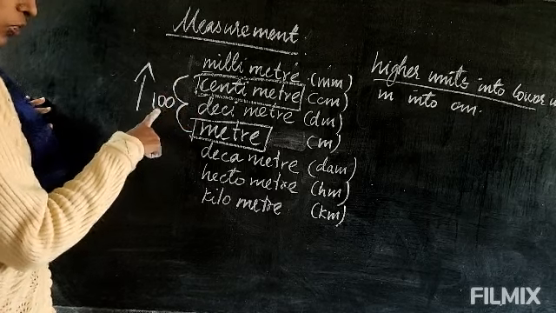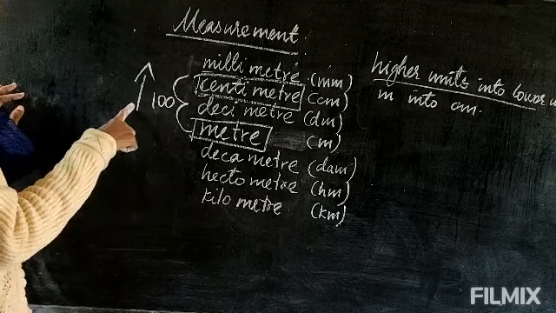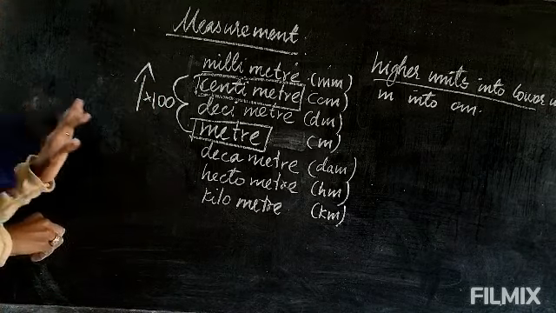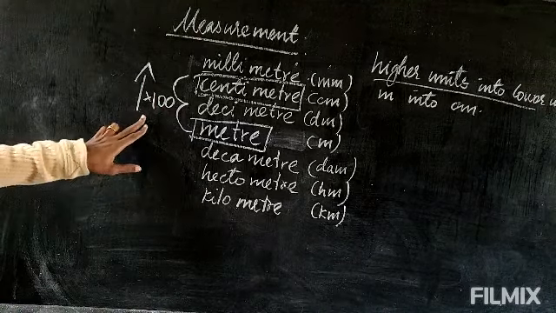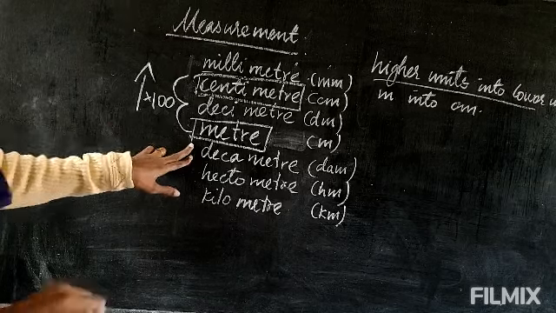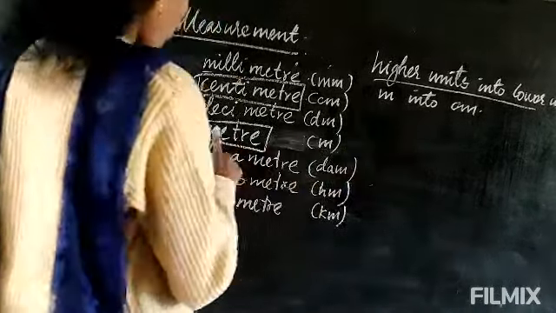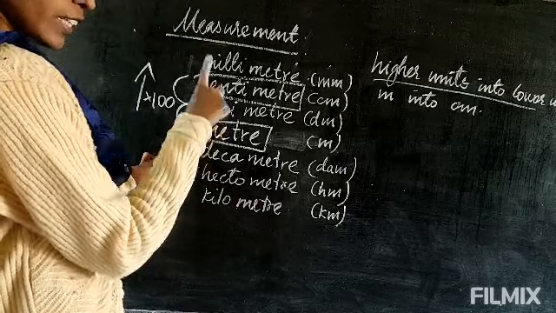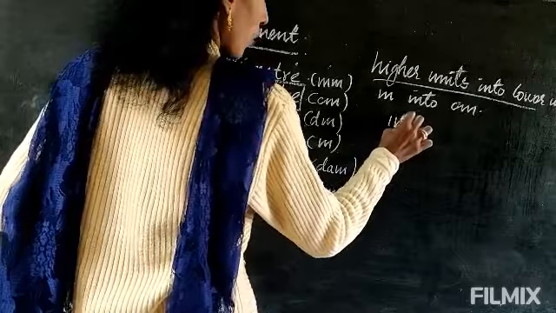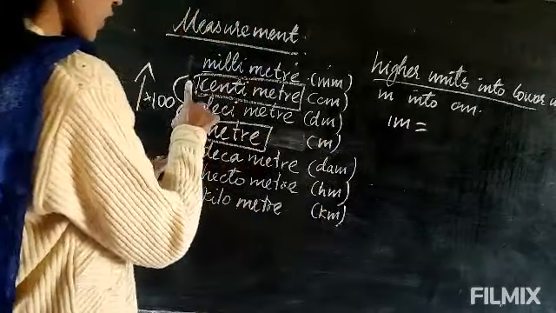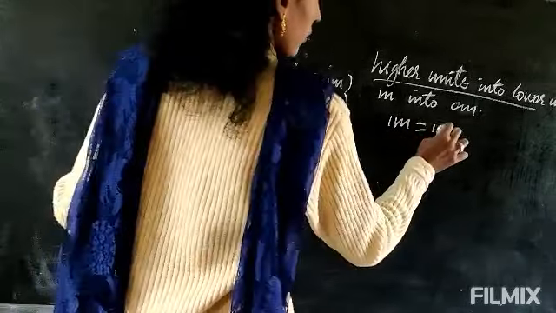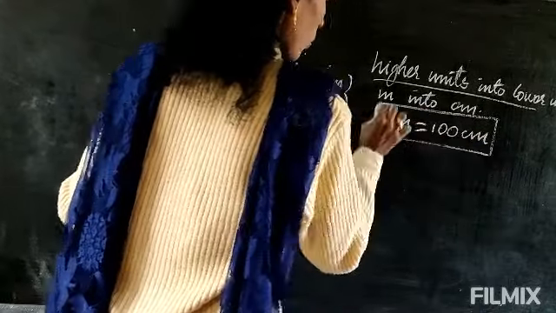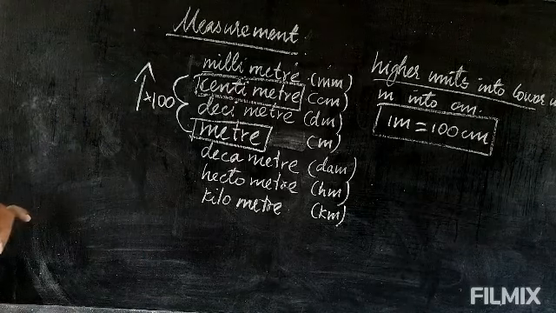Okay, 2 steps you are going, so 2 0. And here you are going upward. So when you go upward, it is multiplied. That way you remember. So 1 meter equal to, now I am writing the formula. You are converting meter to centimeter, so from meter only you are starting, so that only has to come first. So 1 meter equal to 100 centimeter. So this is the formula.